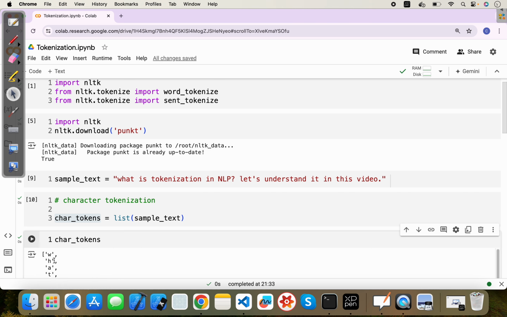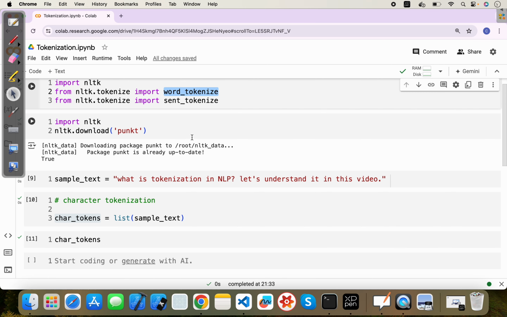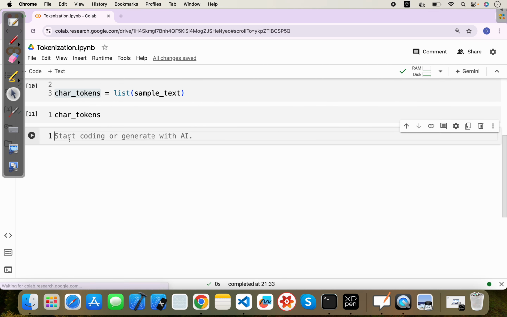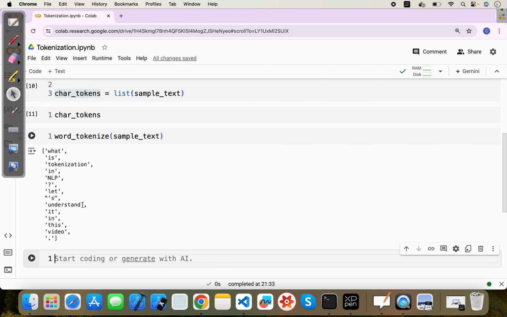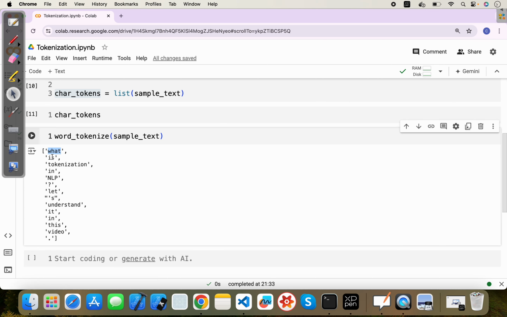Let me clear this output and we will use word tokenize. We pass the sample text, and here you can see we have each word and punctuation mark as our token.